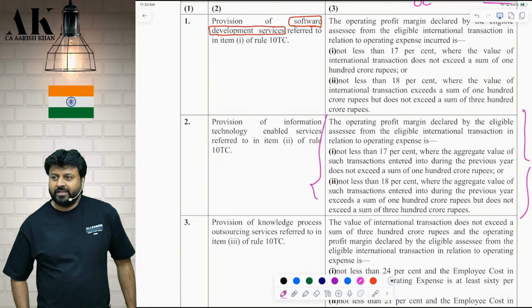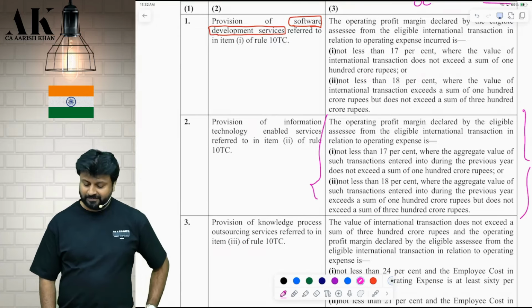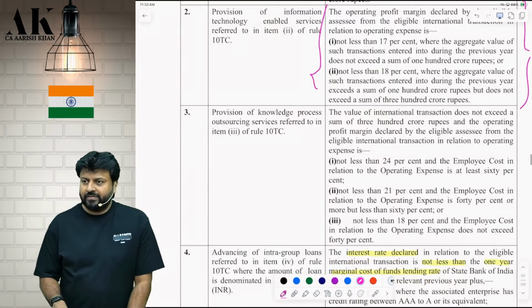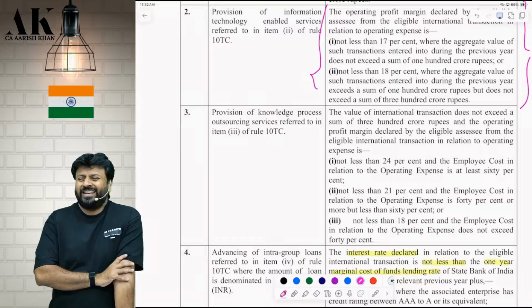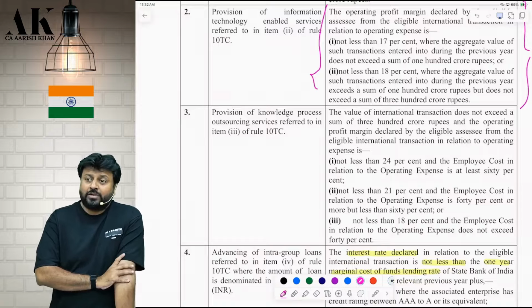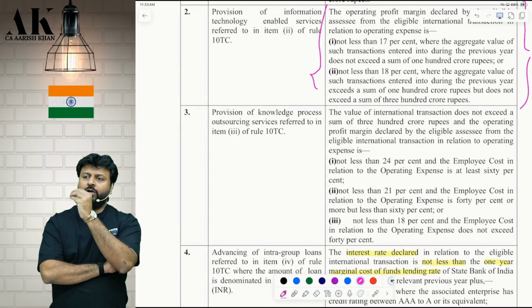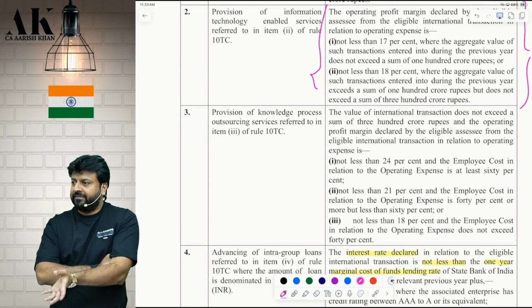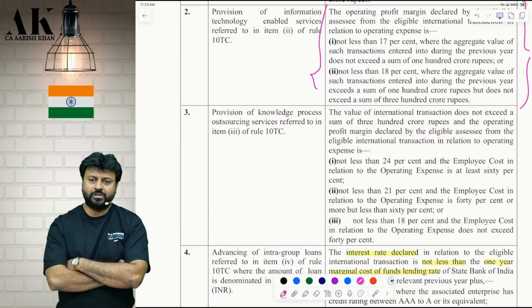Third one, very dangerous. Pay absolute attention on the third safe harbor. What is the third service? We will go to the definition after some time. What is the third service? Say na loudly. Knowledge process outsourcing. What is knowledge process outsourcing? Tell me. If you don't want to learn the technical definition, at least the basic definition, you should know what you are doing. What is knowledge process outsourcing?